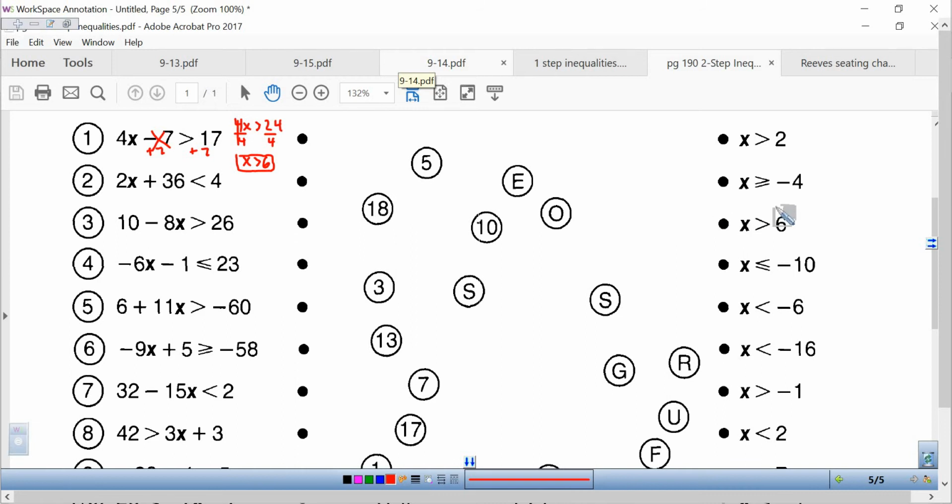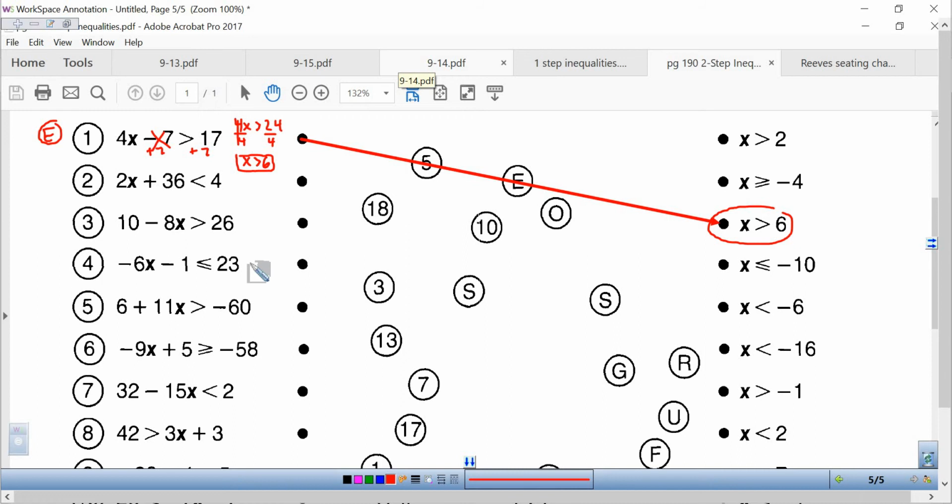You can see right over here is that answer, x is greater than 6. If you were actually doing the worksheet, what they instruct you to do is to draw a line from there to there, and you would see that it went with the letter E. So the answer to this first one would be the letter E, because it matches up with number 5. But that only applies if you're actually doing the paper version.